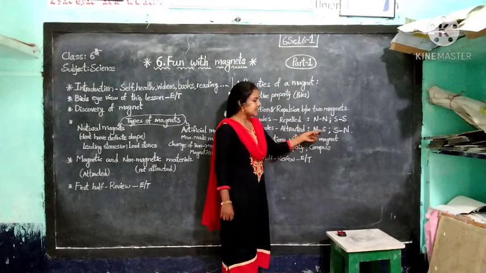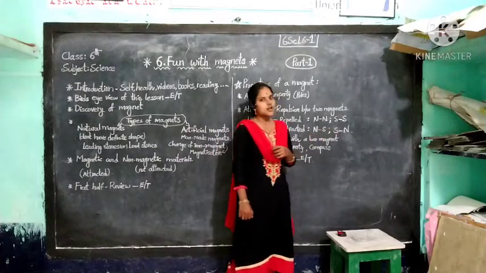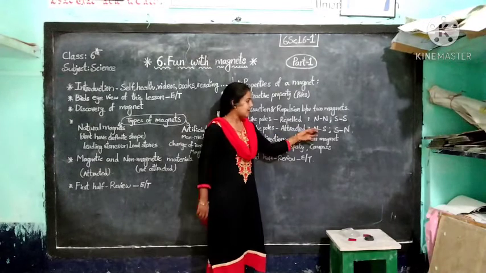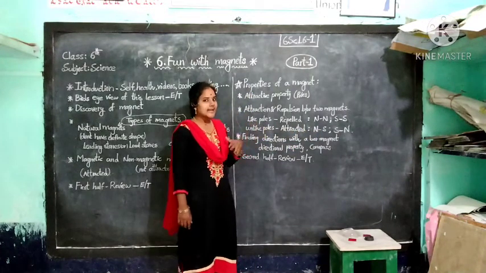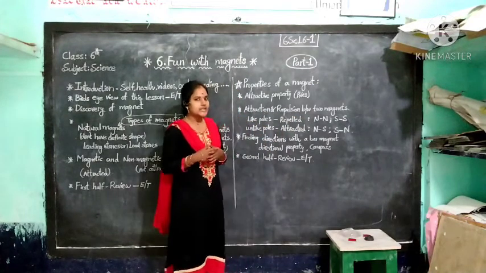And next one, different poles. North and south are attracted, and south and north are also attracted. Here, unlike poles are attracted and same poles are repelled, children. Okay. Did you understand about that?